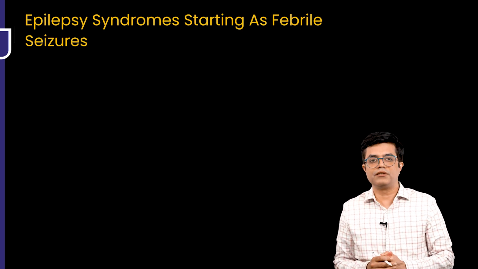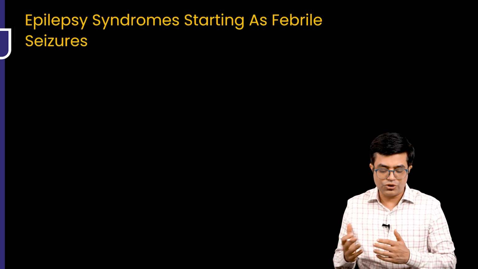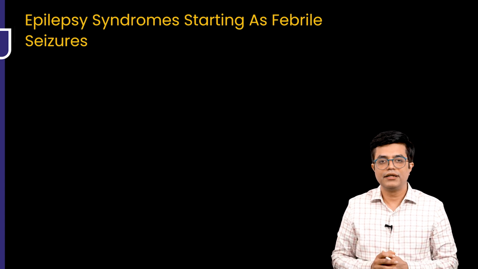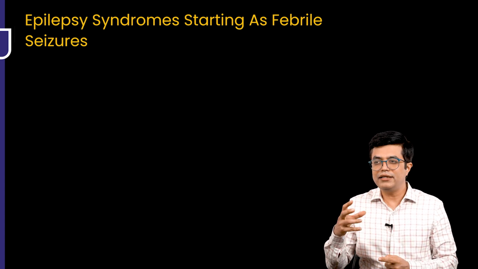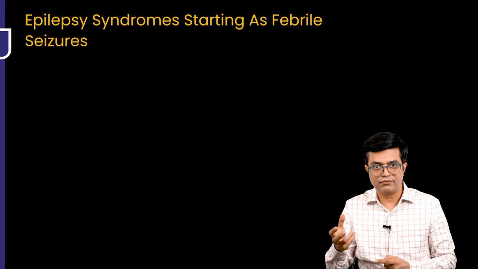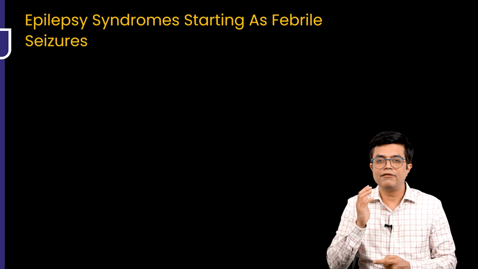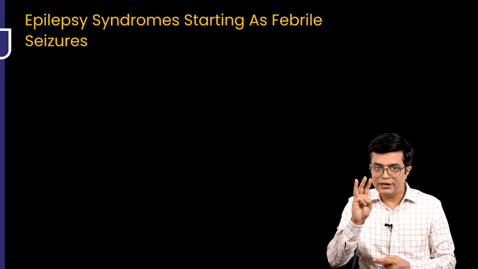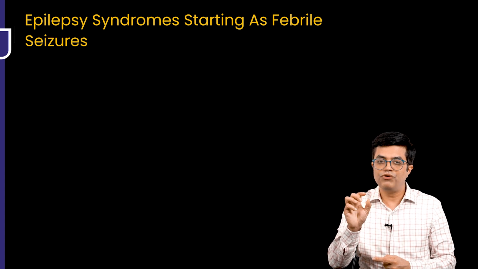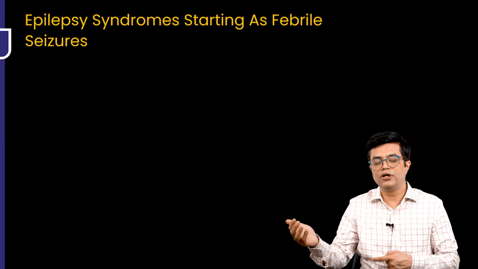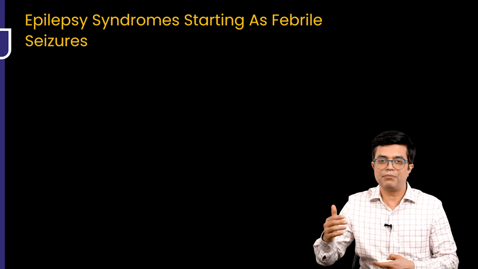There are epilepsy syndromes which start as febrile seizure. Nelson very clearly says that almost any childhood epilepsy can initially begin as febrile seizures. But there are three important epilepsy syndromes which initially start as febrile seizure and then tend to convert into non-febrile or the typical epileptic syndromes, right?